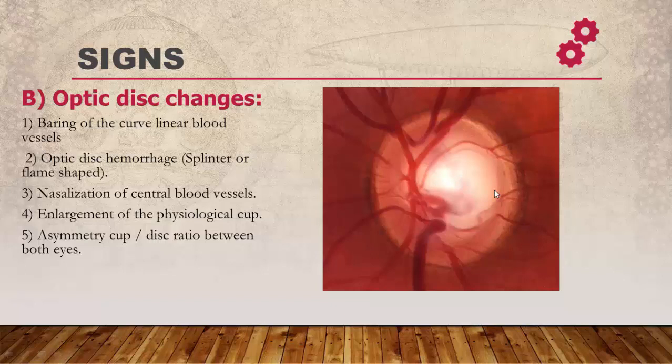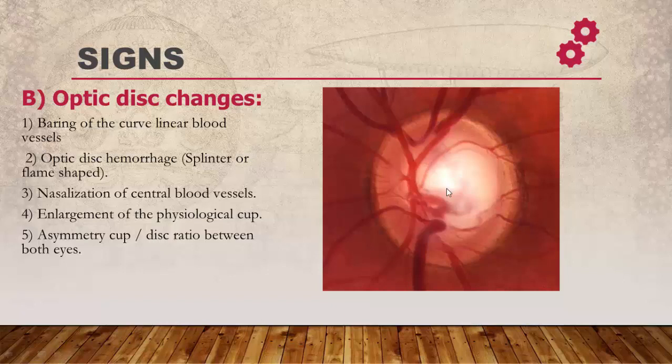The third change is nasalization of the central blood vessels. Here, the central retinal vein is not supported by the axons of the optic nerve fibers, so nasalization will occur due to lack of support. The fourth change is enlargement of the physiological cup. Usually, the physiological cup is not more than 0.3 of the optic disc diameter. Here, in primary open angle glaucoma, the diameter of the physiological cup increases more than that.